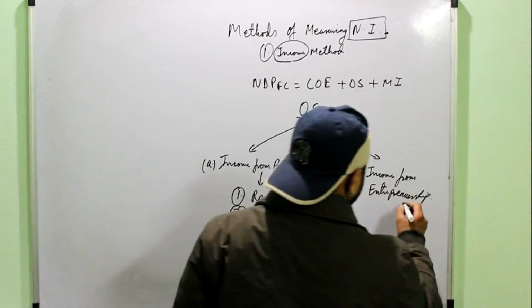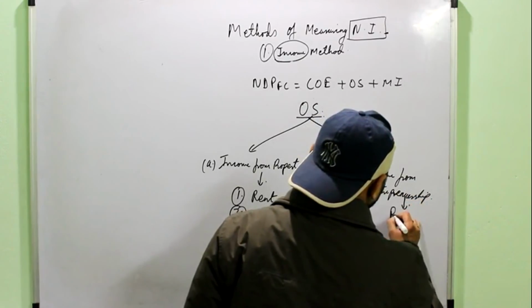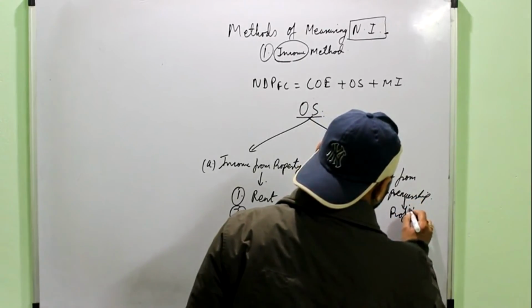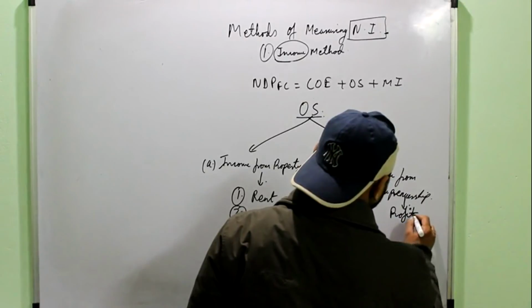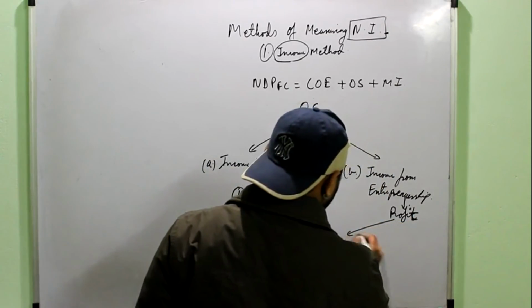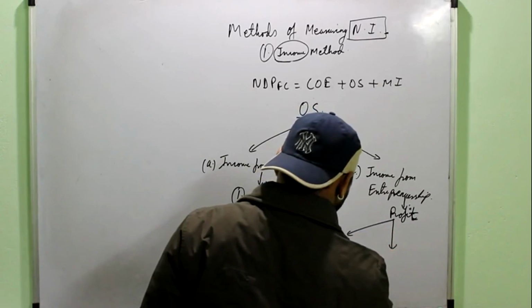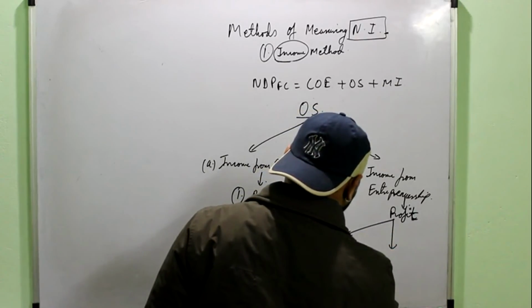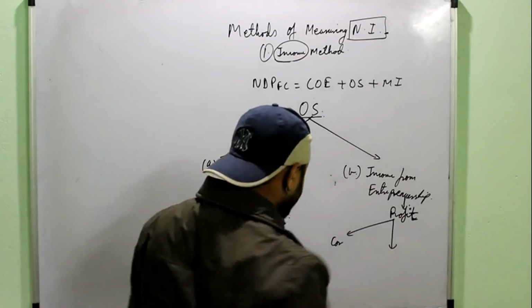Then income from entrepreneurship. You already know income from entrepreneurship is profit, or you can say that the entrepreneur always takes the share of profit. Then profit is again divided into three parts. First is dividend.